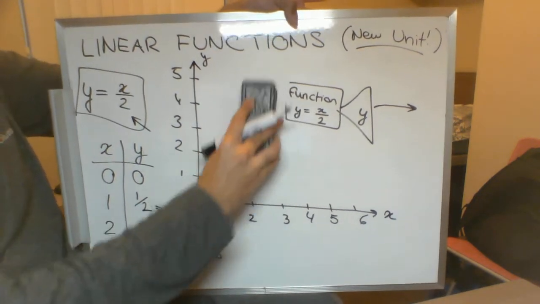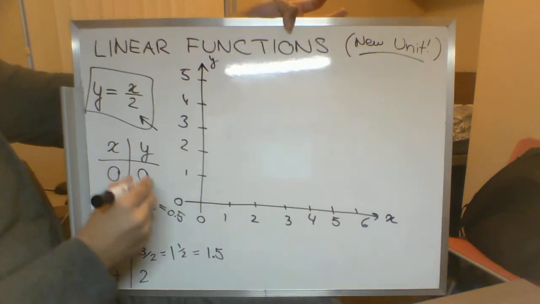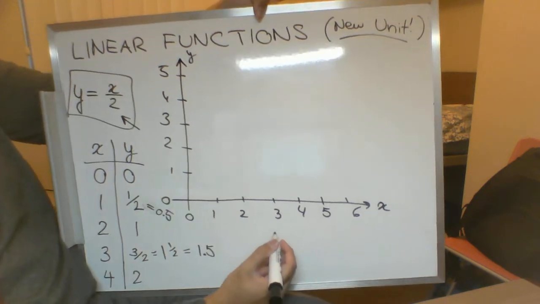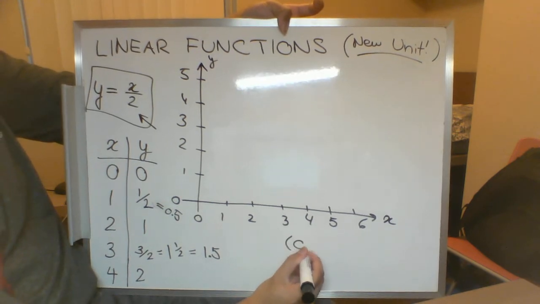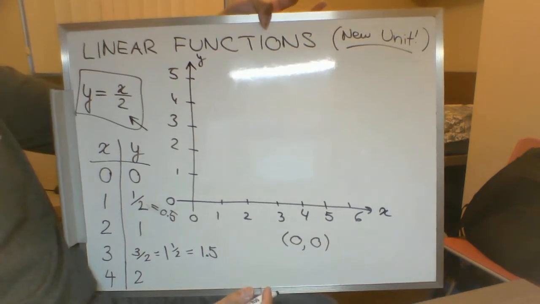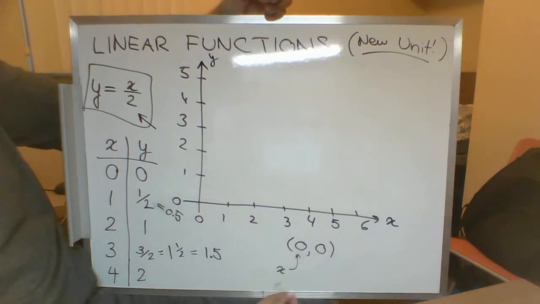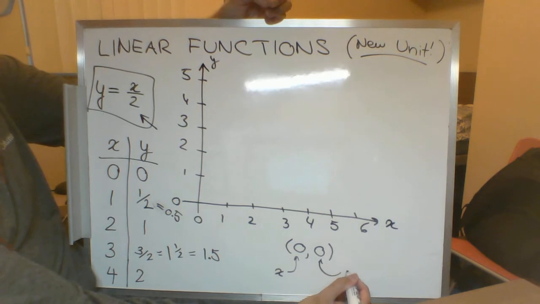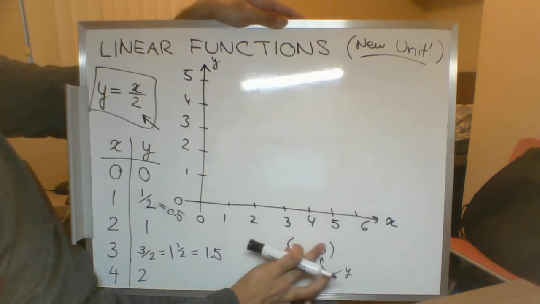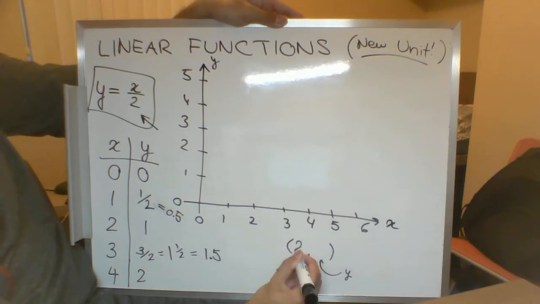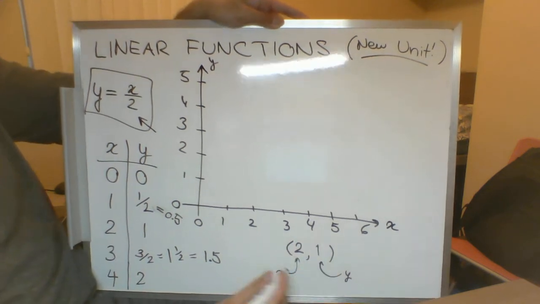So now let's figure out how the graphing works. Okay, so we'll start with 0, 0, this point right here. Mathematically, there's a notation to write these out. You would write that first one as 0, comma, 0 with round brackets around it. The first number is your x coordinate, your x value. Your second number is your y value. So, just to highlight which value goes where: when the x value is 2, the y value is 1, so I could write this as (2, 1).